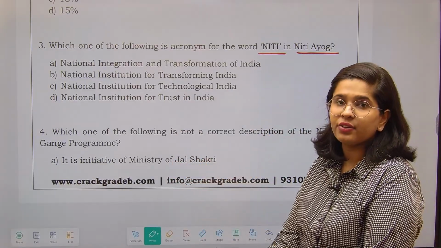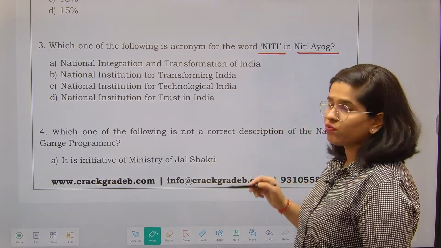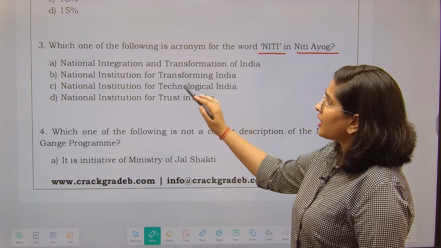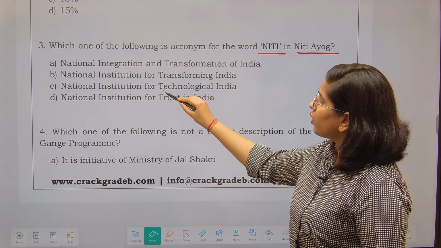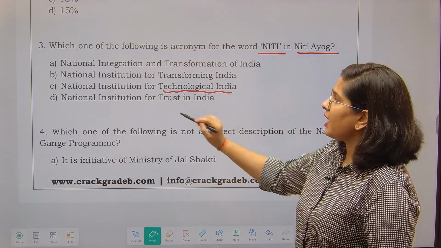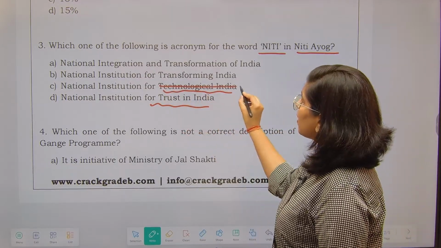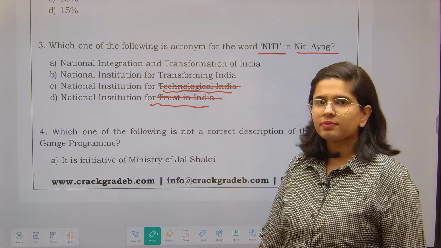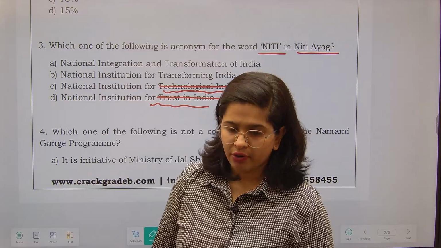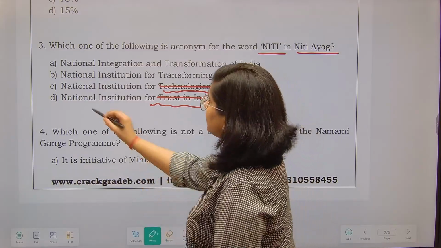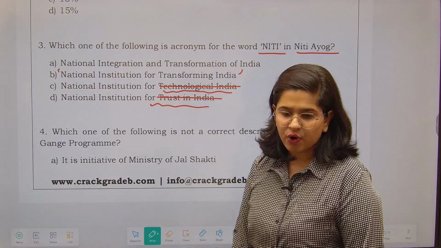We have been asked the full form of the NITI, right? So National Integration and Transformation of India, fine. National Institution for Transforming India, National Institution for Technological India, and National Institution for Trust in India. So obviously these two are totally wrong. There is no specific focus on technology or trust. What we are focusing on is this. This is my correct answer: National Institution for Transforming India.